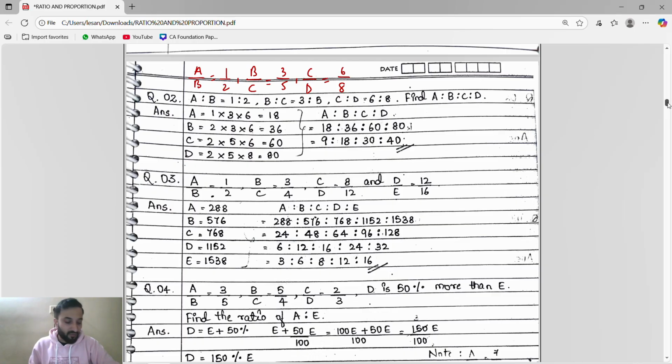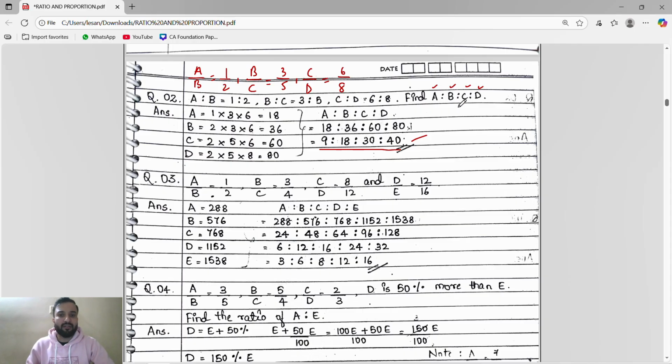Okay, so see in the examination how they will ask the question. First type of question is they will give the continued ratio. After that they will say to find a is to b is to c is to d. So a is to b is to c is to d means first of all we will find the a value, b value, c value, d value, then we will write in a simplest form. We will get the answer: a is to b is to c is to d.